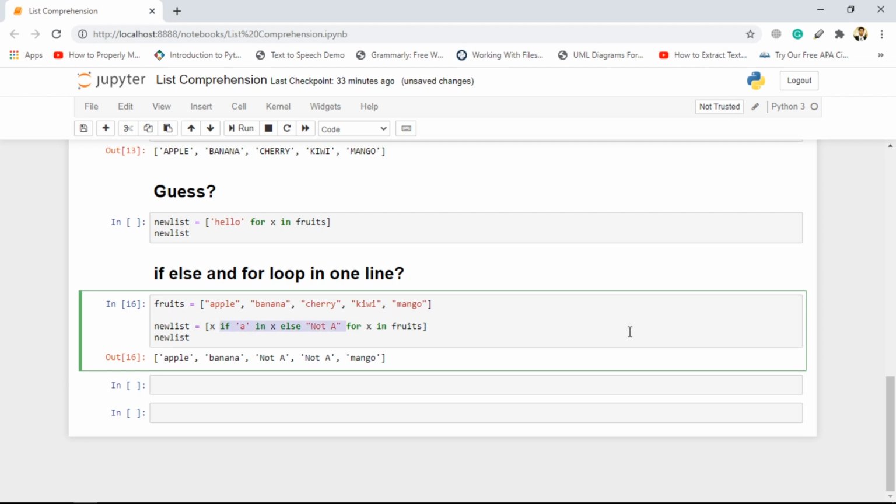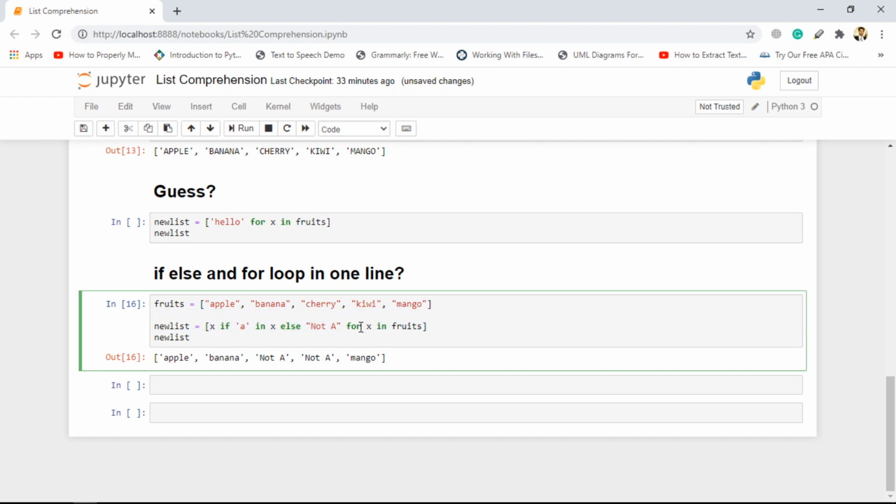If you are just working with if, you are good to go by putting the if statement at the end and then your condition. But if you want to put both if and else, just keep in mind that you have to take both if and else to the start of this for loop.